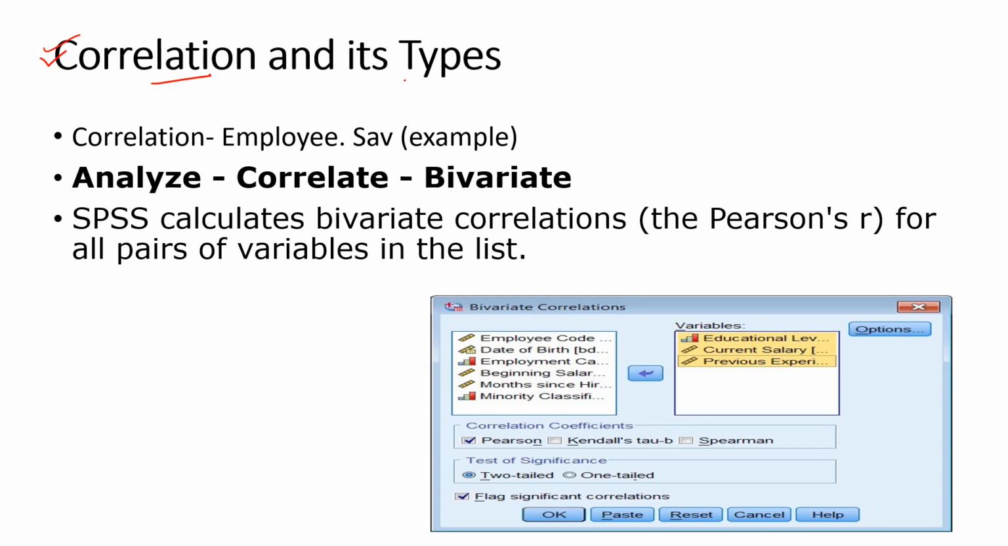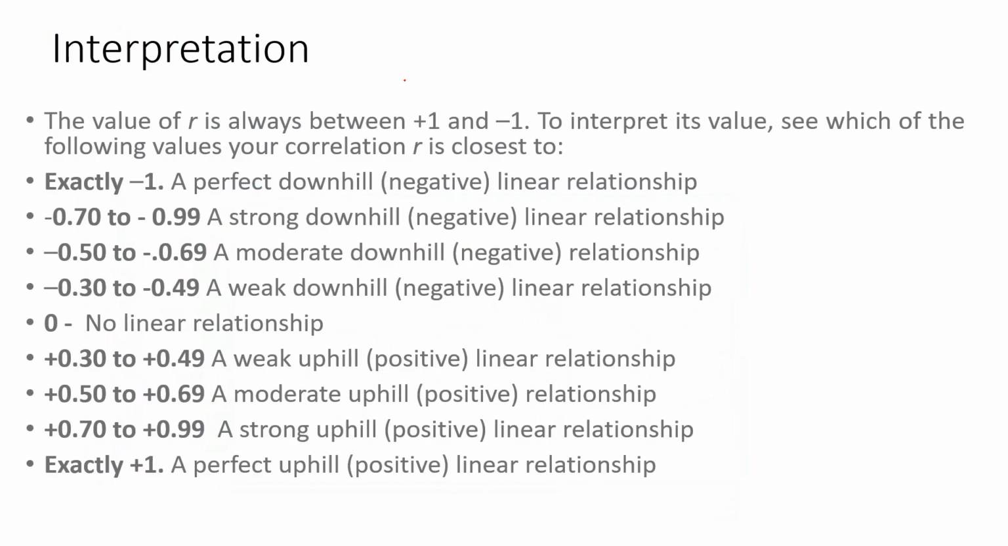One is whether these two variables are strongly correlated or weakly correlated. And the second thing is whether these two variables are positively correlated or negatively correlated. So before coming to the example, let me tell you about these things. See, the value of R, which corresponds to the correlation result, is always between +1 and -1. +1 is perfectly positive correlated, and -1 is perfectly negative correlated.